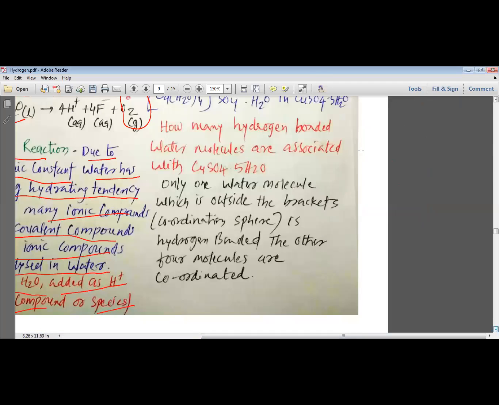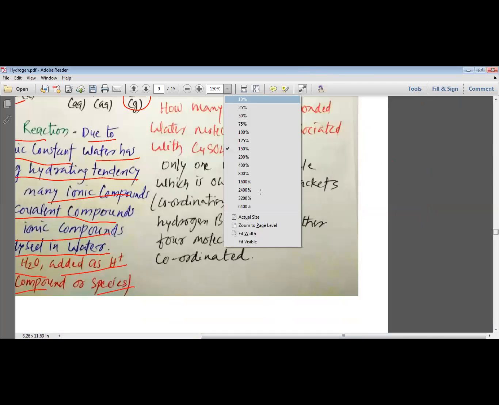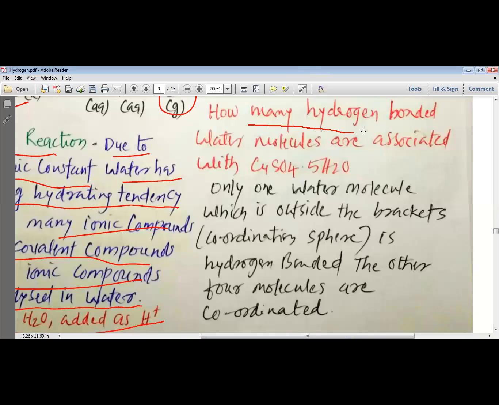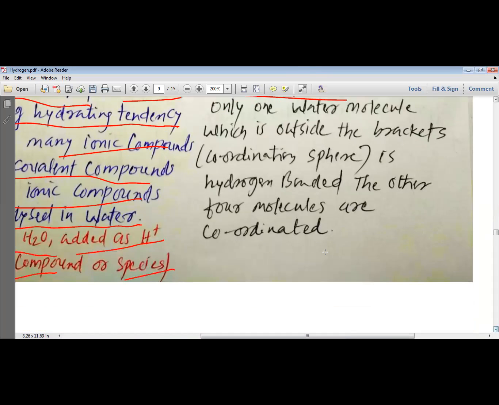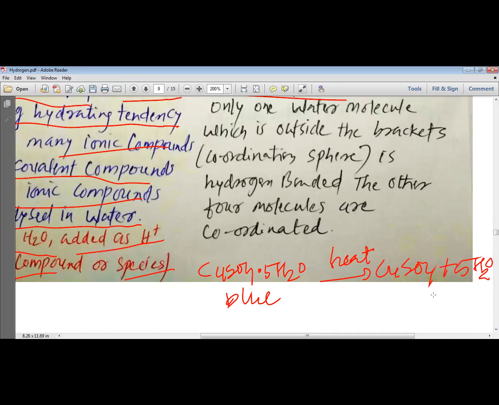We will understand it better by understanding this question's answer. Let us read the question. How many hydrogen bonded water molecules are associated with CuSO4·5H2O? बच्चों हमने 10th standard में पढ़ा था कि when we have CuSO4·5H2O, which was blue in color, when we heat it, it turns out to be CuSO4 and 5 water molecules are removed. And when these 5 water molecules are removed, this CuSO4 turns white in color.